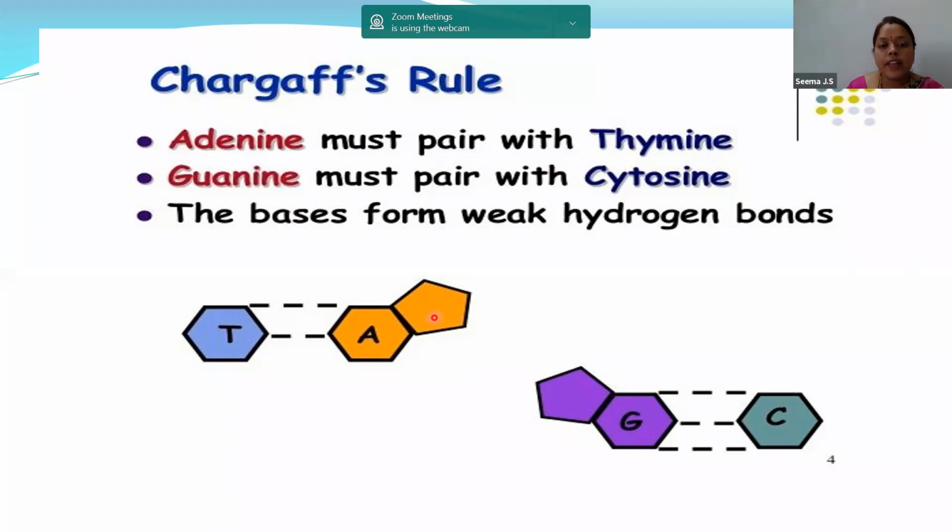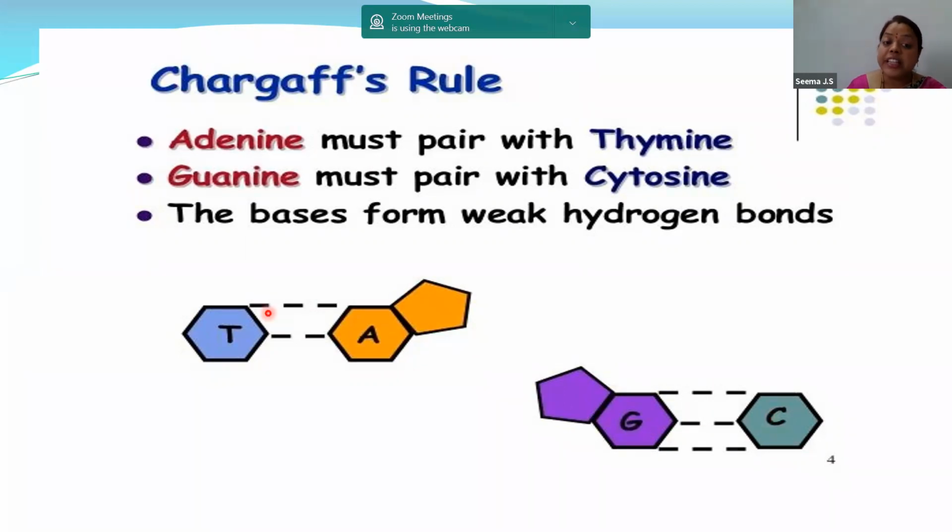And between these pairings, that is thymine pairing with adenine, we have 2 lines over here. So you must have observed what the 2 lines are. Here you have 3 lines. So there must be a small doubt. Why are there 2 lines between thymine and adenine? Why are there 3 lines between guanine and cytosine?